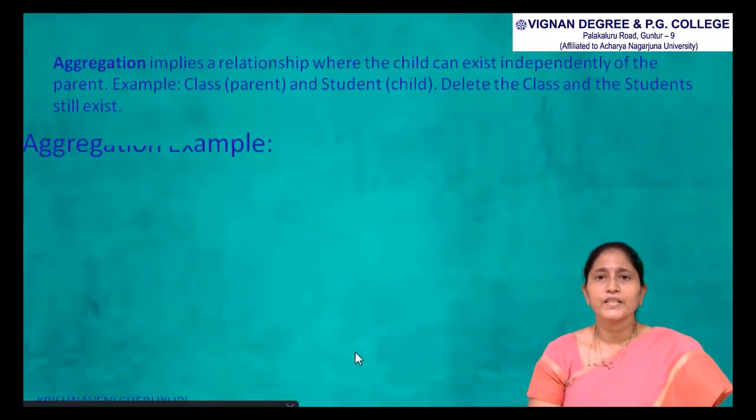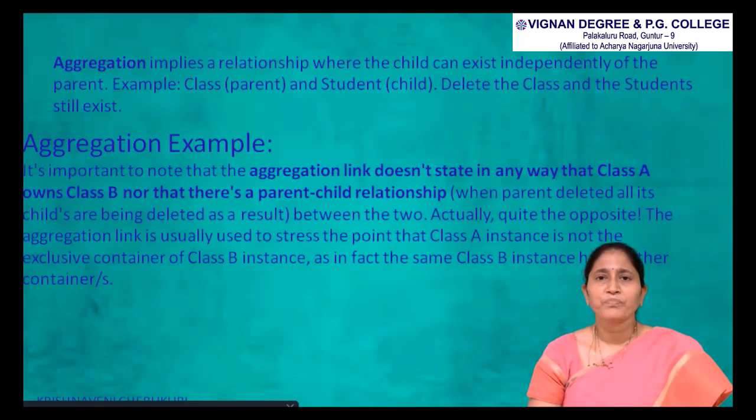Aggregation implies a relationship where the child can exist independently of the parent. See one more example, like class and student. If you delete the class, the students still exist.